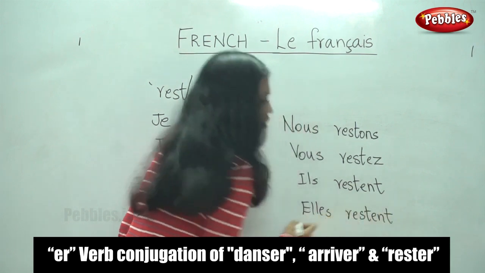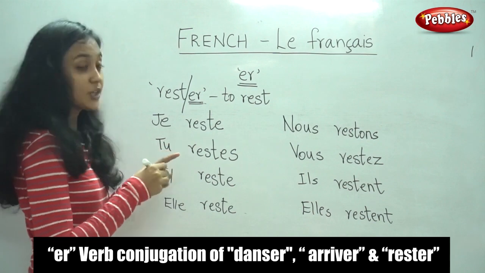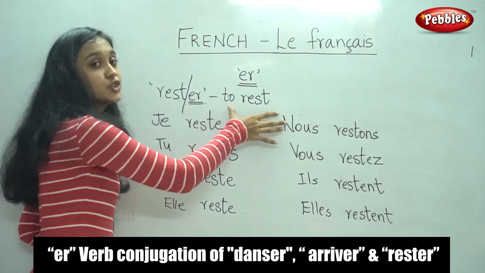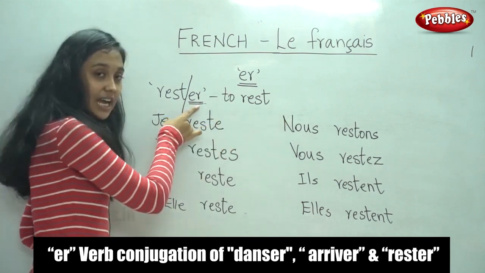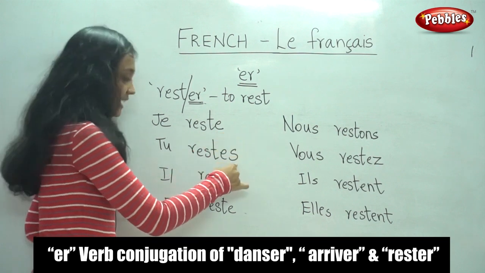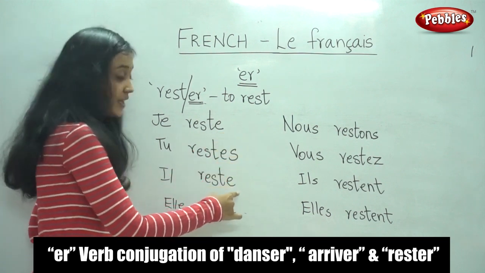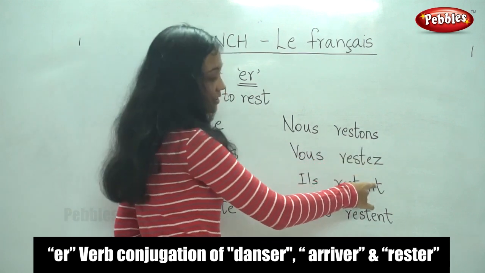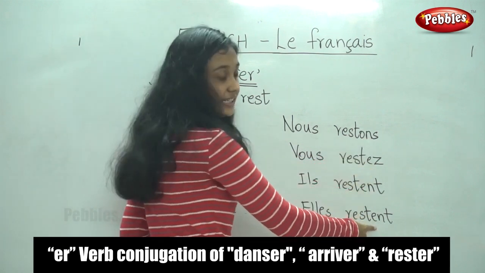Elles restent. So, what did we do to conjugate this ER verb, rester, which means to rest? We removed ER and replaced it with the endings E, ES, E, E, ONS, EZ, ENT, ENT.